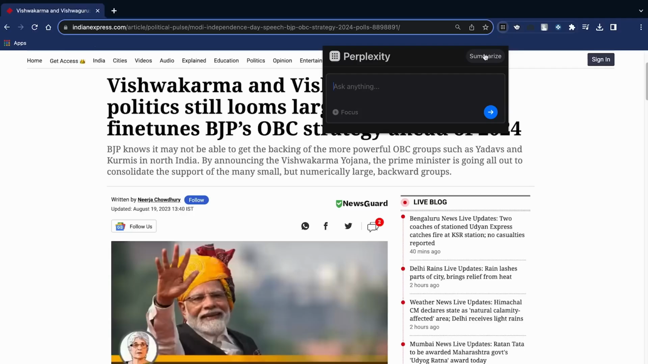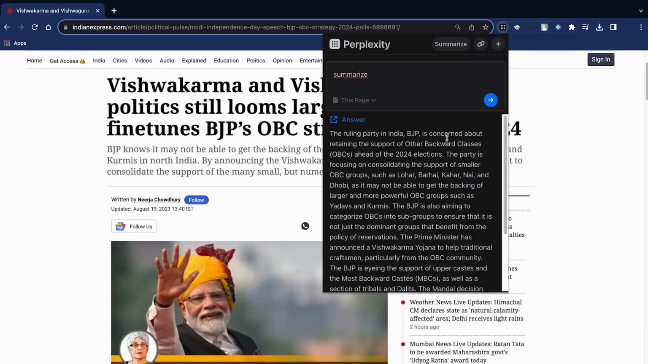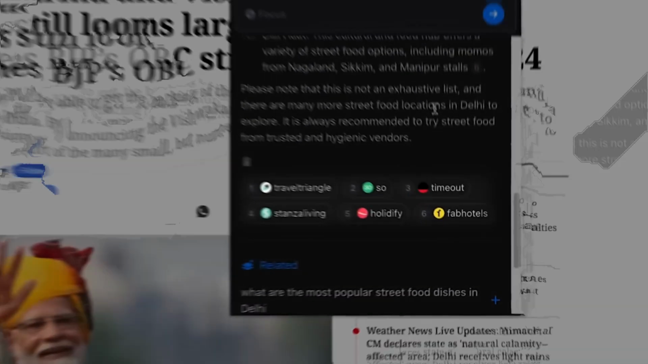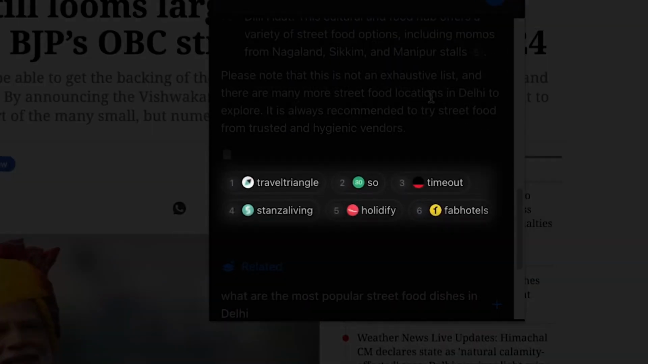So if you want to scan any website, you can use Perplexity.ai. You can also ask questions to it. It will also help you to summarize their content, and it will also help you to research some content. There is one more advantage: it will also cite the sources it takes the results from.